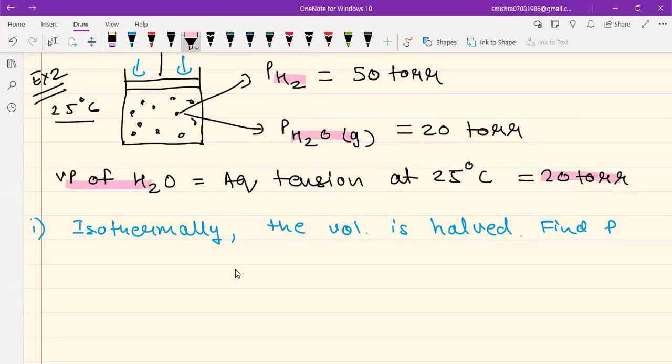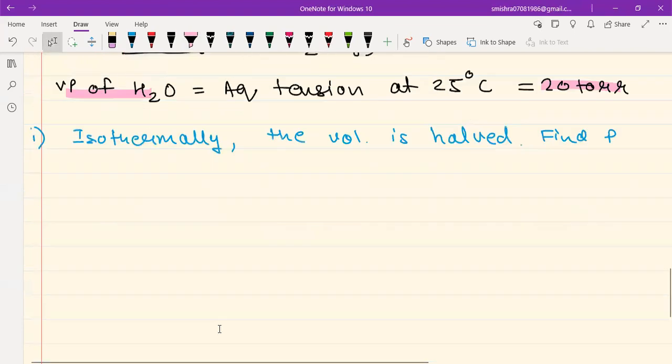Now, obviously, you will be surprised at this statement. Sir, what do you mean by this? Sometime back you were using gas and vapor interchangeably. But here I am going to emphasize that difference, the difference between gas and vapor behavior. So let's try to understand this.